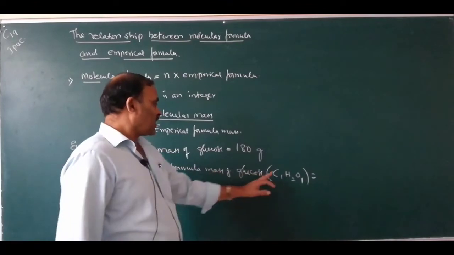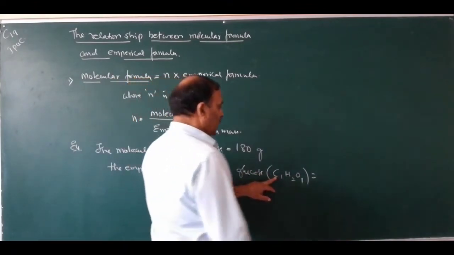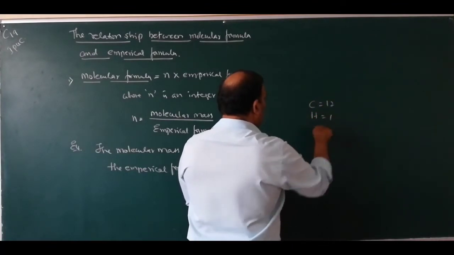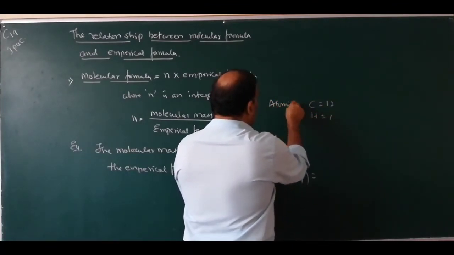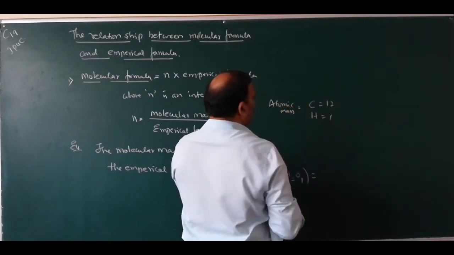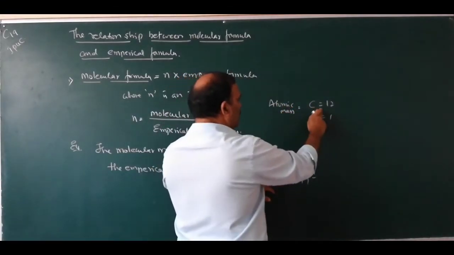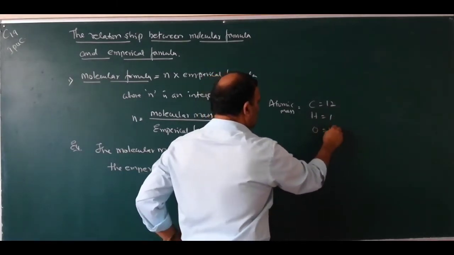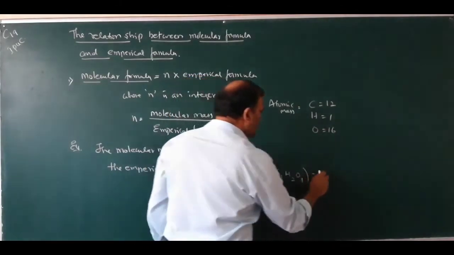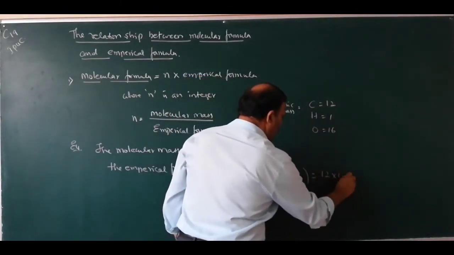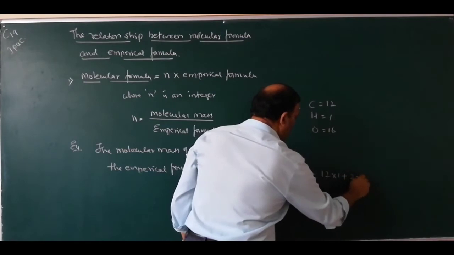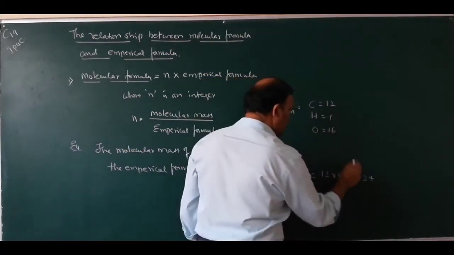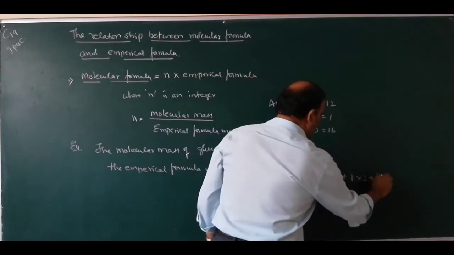What is its empirical formula mass? Atomic mass of carbon equals 12, hydrogen equals 1 and oxygen equals 16. So 12 into 1 plus 2 into 1 plus 16 into 1.